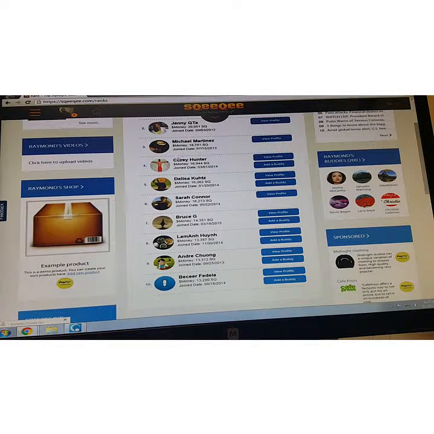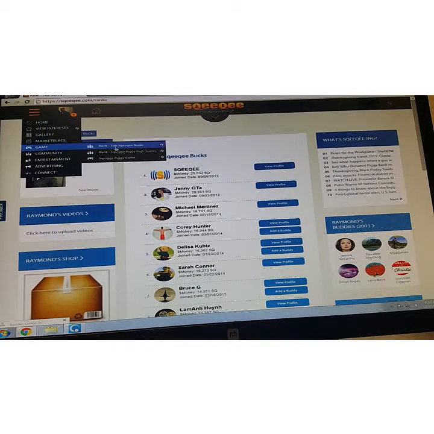He actually has quite a bit of Sqeeqee bucks, but you can see that right here. I'll highlight it. That's how many he has, and right under that is the join date. So he's been with Sqeeqee for a while. Maybe that's why he has so many, but you can actually see there's people down here like this one, 2015. They've just been on Sqeeqee for quite a bit. They've been very active on the site, so you can do that. You can get up in the top 10 in no time. So don't let the time limit discourage you. If you really want to be on the top 10, you can do so, and you can check it out right there in the game.